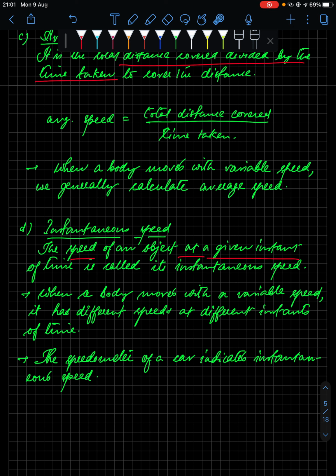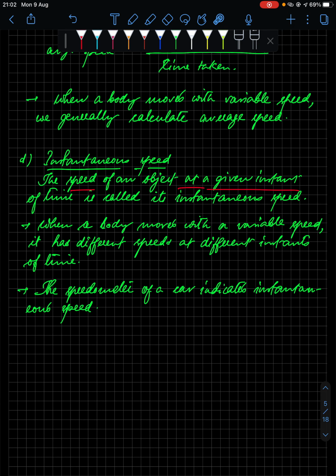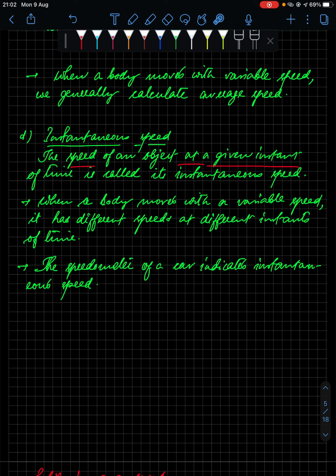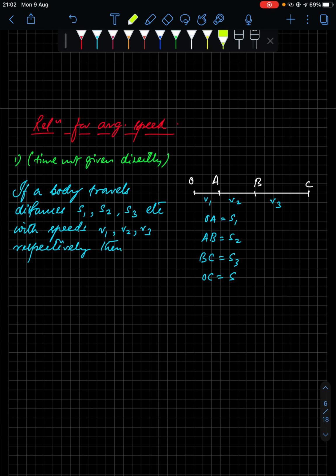Now we come to instantaneous speed. As the name suggests, instantaneous speed is the speed at a given instant. Whenever a body moves with variable speed, it has different speeds at different instants of time. The speedometer of a car is an indicator of instantaneous speed, always know that. Now we come to the relation for average speed. So let's do some mathematics.